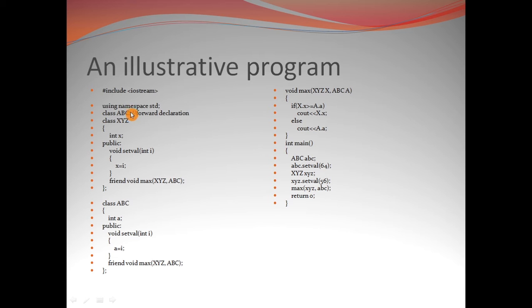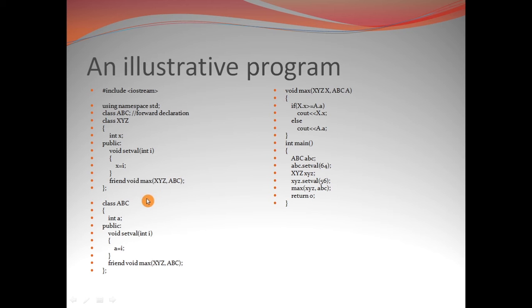That abc is also used later on after the class body of xyz, in which I have also used the same friend function max. Since this friend function max is a common friend of both abc and xyz, and the abc class has not been written before this statement, it needs a mention in the forward declaration. This is the reason why I have done this forward declaration before going into the xyz class body.